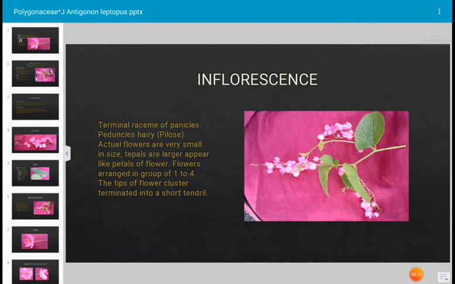This is the inflorescence of Antigonon leptopus. This is terminal raceme type of panicles. Peduncle is hairy. What is peduncle? Stalk of the flowering shoot is known as peduncle. Actual flowers are very small in size, but the tepals are very large, appearing like petals of the flower. Flowers are arranged in groups of 1 to 4. The tips of the flower cluster terminate into a short tendril.